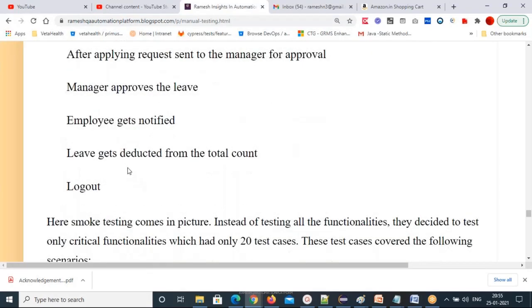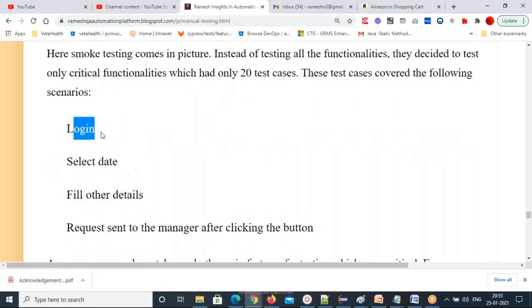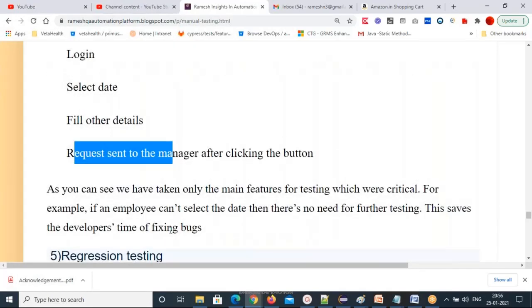So there are so many steps. Here smoke testing comes into the picture. What you will do as a tester is choose a few test cases, mainly login, select the date, fill in other details, request sent to manager, that's over. So whether you are able to do this or not, you will check the main critical functionality. You are not going to check each and everything in smoke testing. Only very basic functionality will be checked. If those are working, then you are good to continue your detailed testing. That's what smoke testing means.